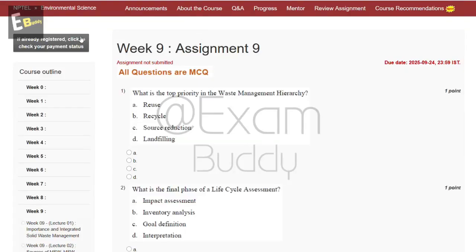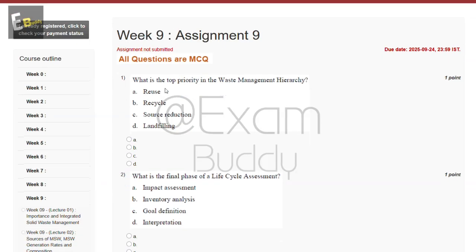Now let's do our assignment, Environmental Science Week 9, Assignment 9. So the first question is, what is the top priority in the waste management hierarchy? So these are the options: reuse, recycle, source reduction, landfilling. So the answer of our first question is C.